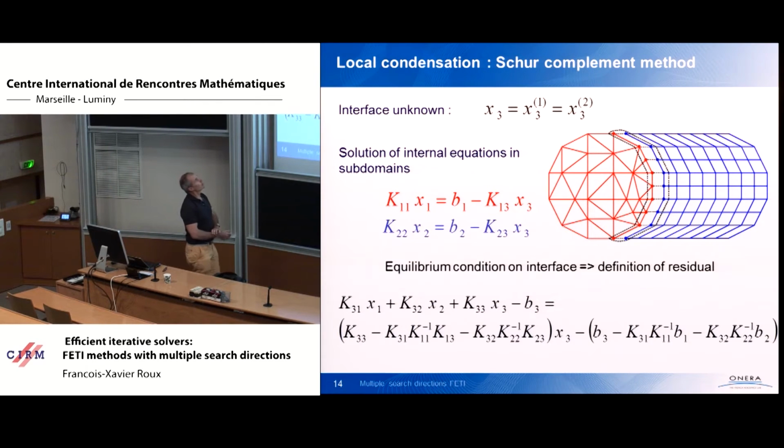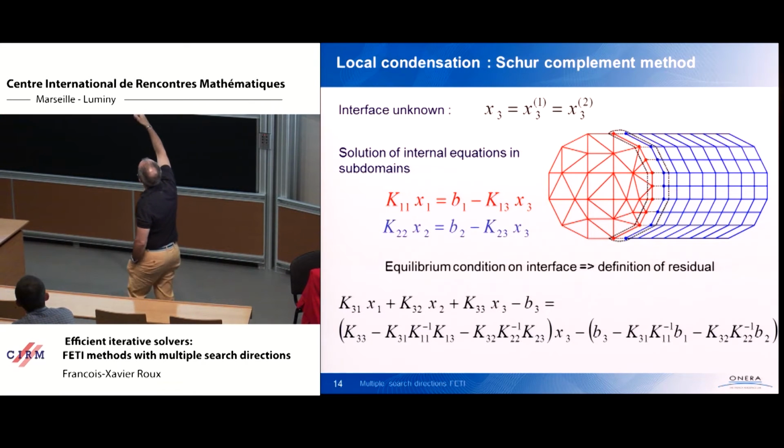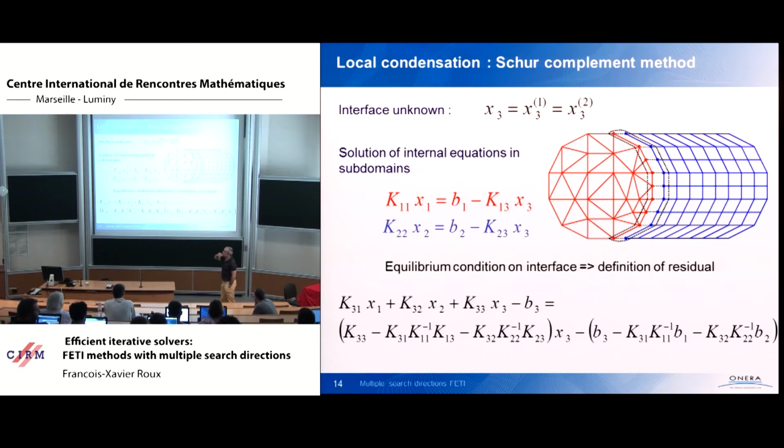So the so-called Schur complement method consists in saying, okay, I will take as interface unknown the trace of the solutions on the interface. So I will take x3 as my unknown. So x3 of 1 and x3 of 2 will be equal to x3. So now in each subdomain, I can solve the local Dirichlet problem because I know x3. And is the solution of the local problem the solution of the global problem? Not necessarily. The question is, does the solution of the local problem satisfy the equilibrium condition on the interface? And so we can compute